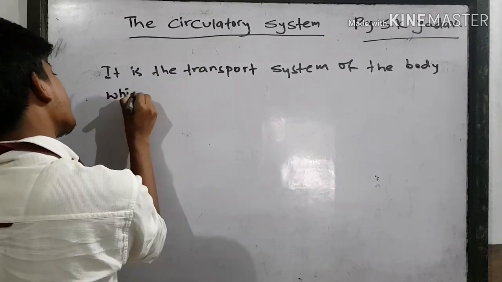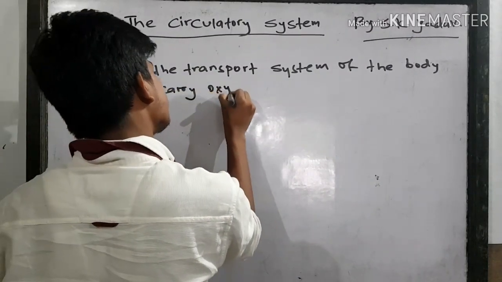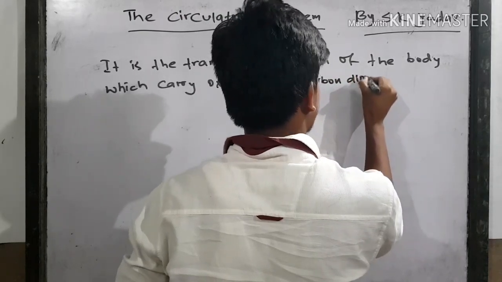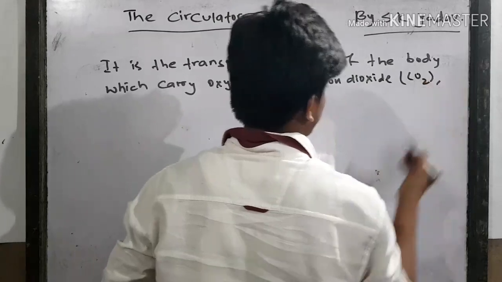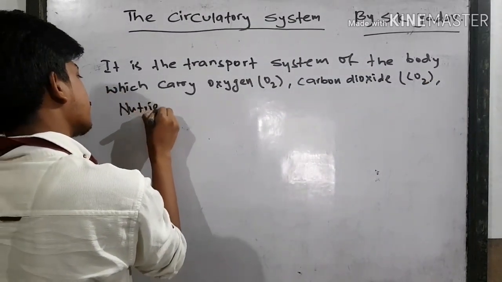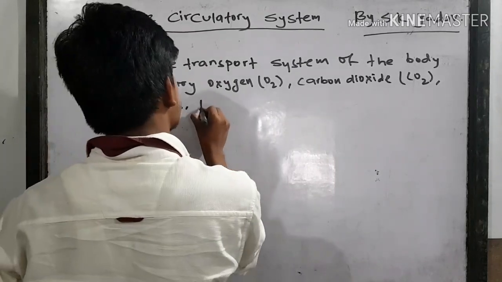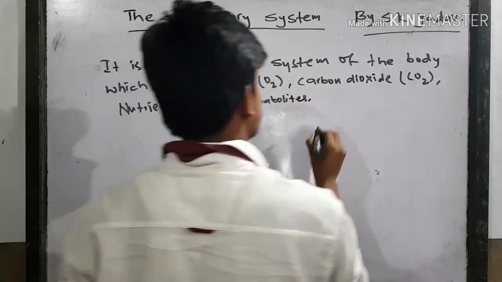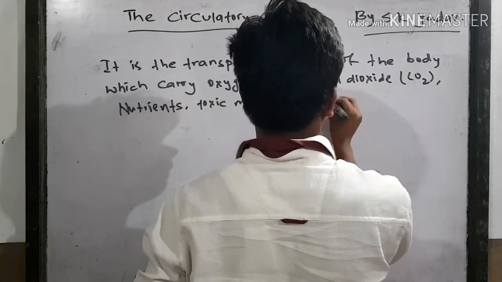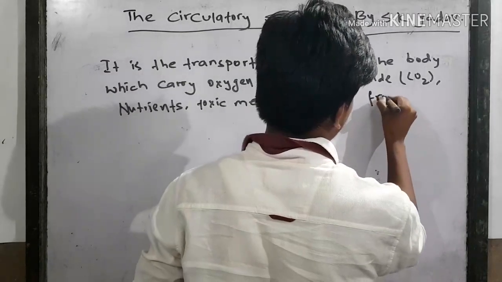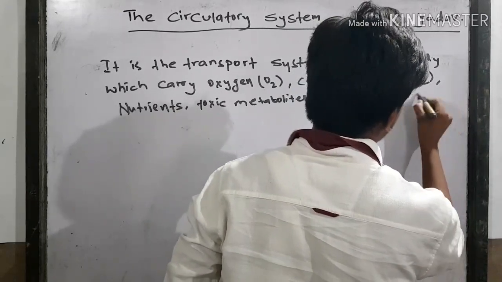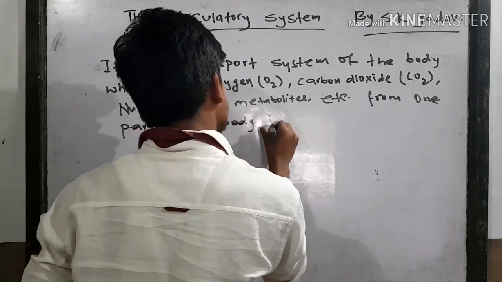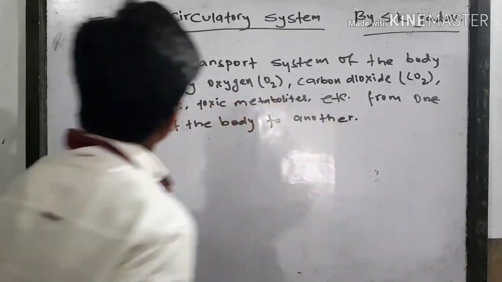which carries oxygen, carbon dioxide, nutrients, toxic metabolites, etc. from one part of the body to another. So, first of all, what is the circulatory system?